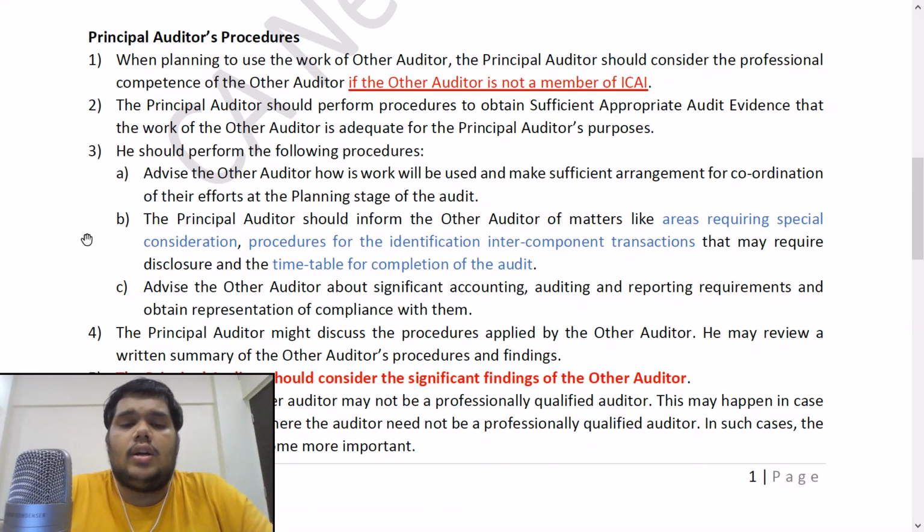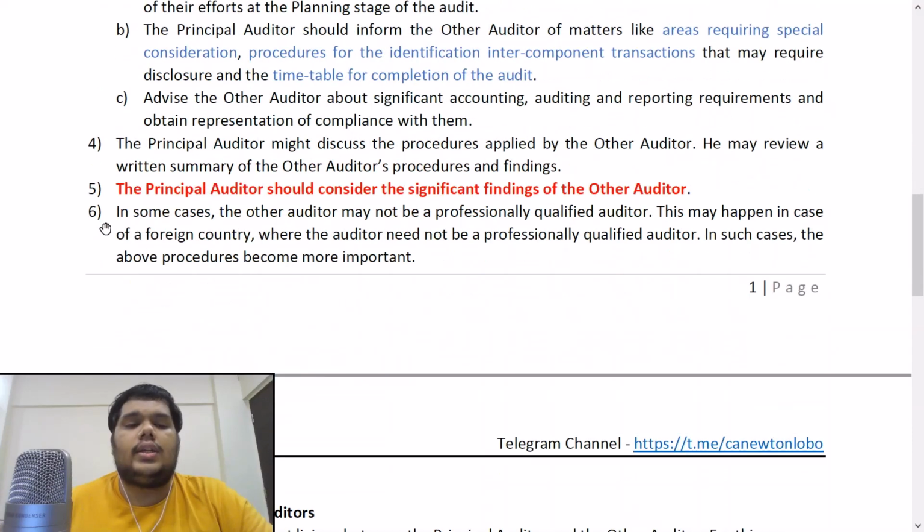C, advise the other auditor about significant accounting, auditing and reporting requirements and obtain representation of compliance with them. So he should basically obtain the representation from the other auditor that he is compliant, he is aware about all the significant accounting, auditing and reporting requirements of this audit.